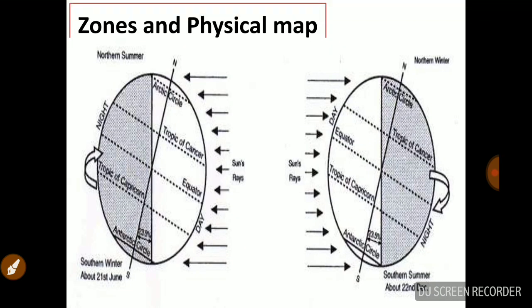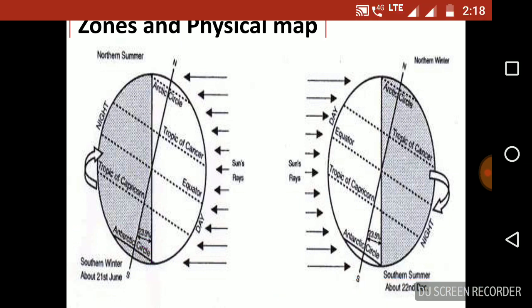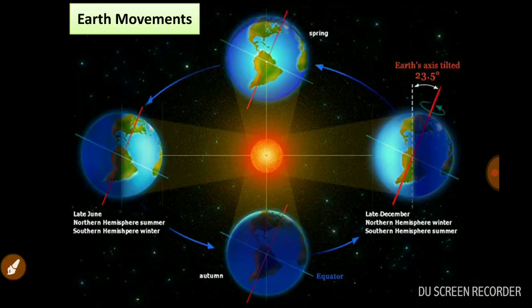You can also cross-check this figure where the Tropic of Cancer is there, the equator is there, and the Tropic of Capricorn, and how sunlight falls on the earth on June 21st, and how the incoming solar radiation is on the earth in the summer situation. Here is the first, the June situation, and here is the second case, the December situation. So these are the main highlights of the earth's movement around the sun.